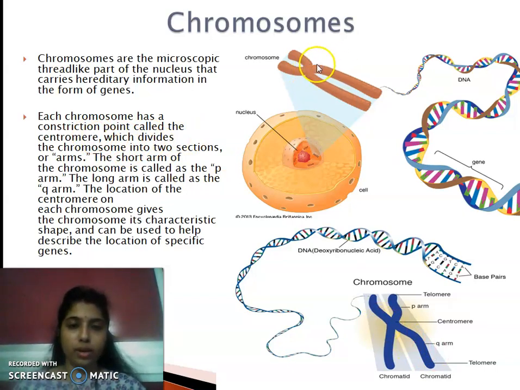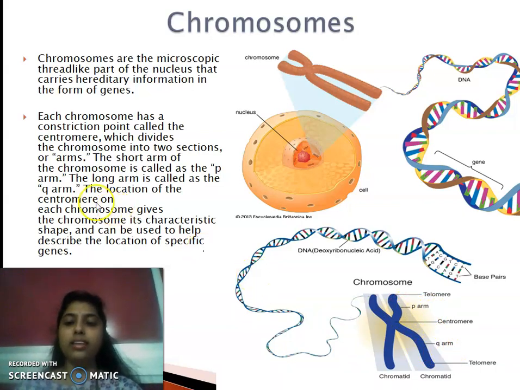Okay, and the centromere actually divides the chromosome into two parts. This part and this part. So the short arm of the chromosome is termed as the P arm and the long arm is termed as the Q arm. What are the arms? These are the arms. These two are the short arms and these two are the long arms. So the short arm is termed as the P arm and the long arms are termed as the Q arm.